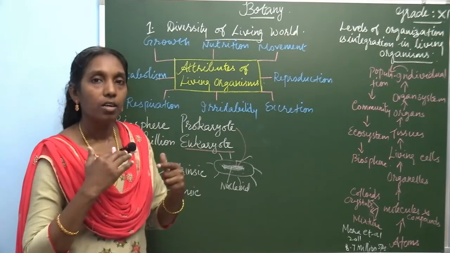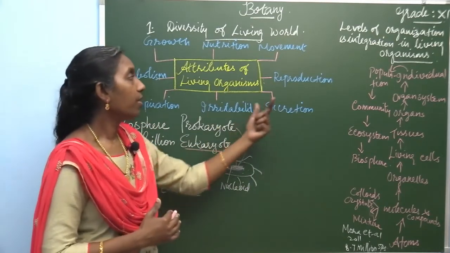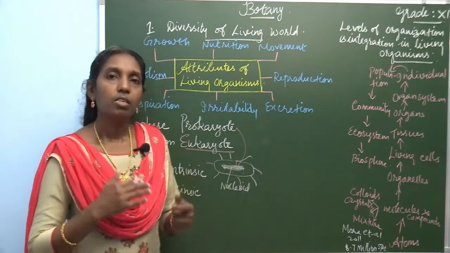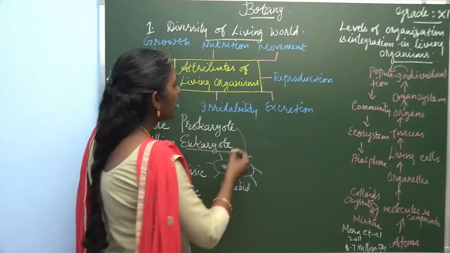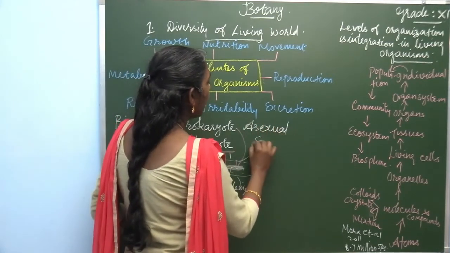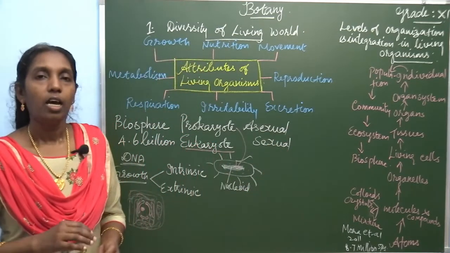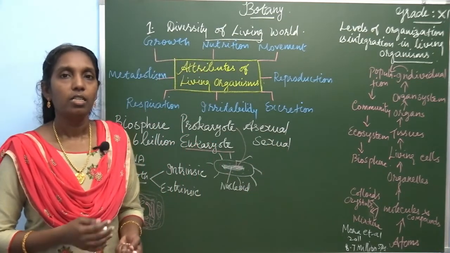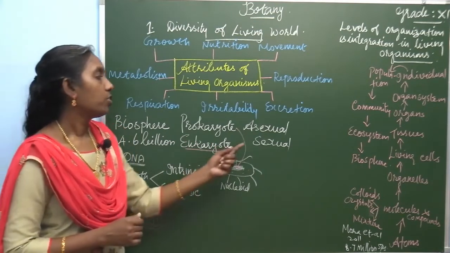It's a very important process of living organisms. There are two different types of reproduction. It shows asexual reproduction and sexual reproduction.